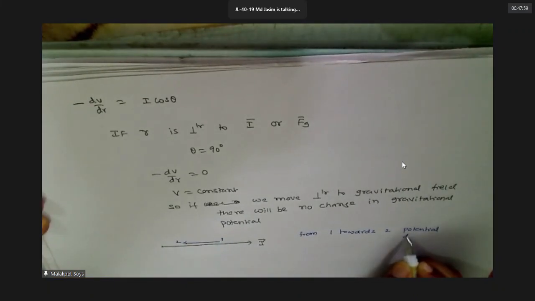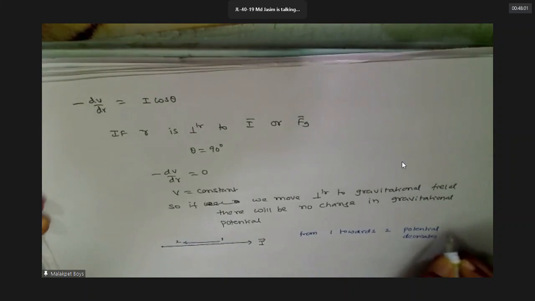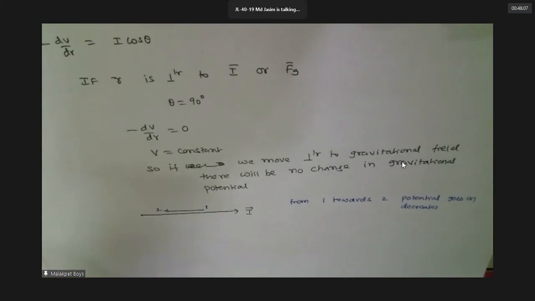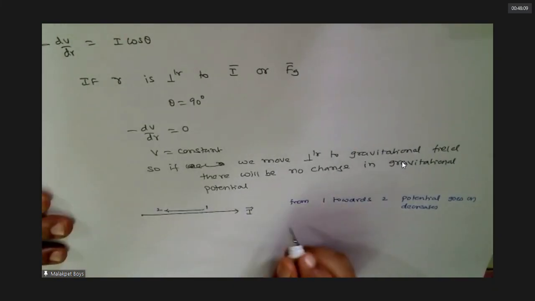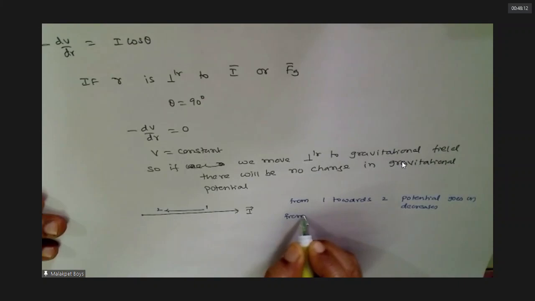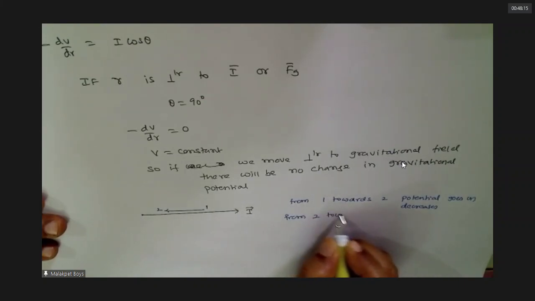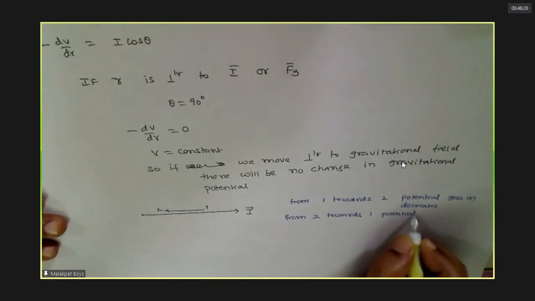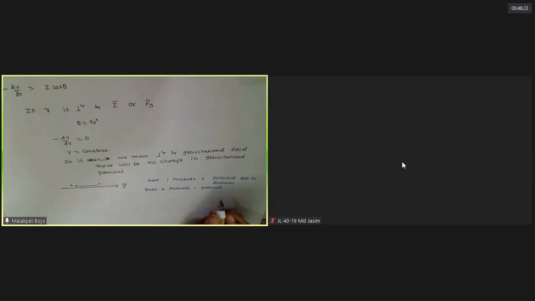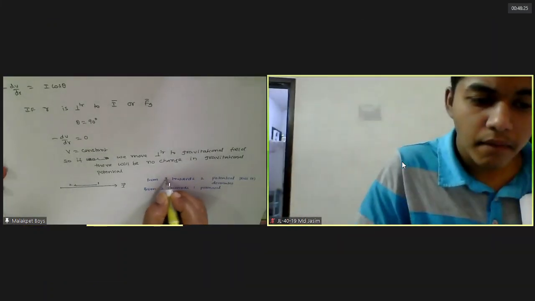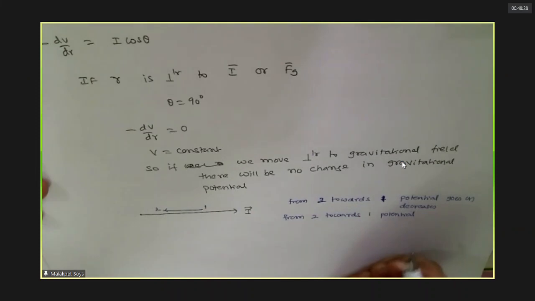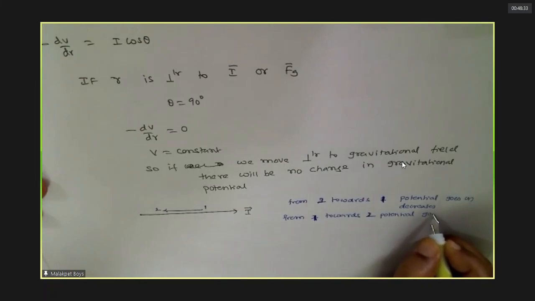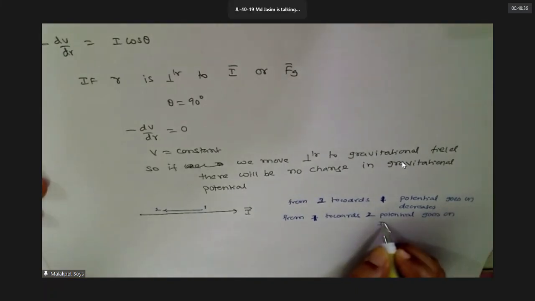Sir, potential is negative. Do you agree with this? Opposite direction, so correct. From 2 to 1 it decreases, in the direction of field it decreases, no? So from 1 to 2 potential increases.